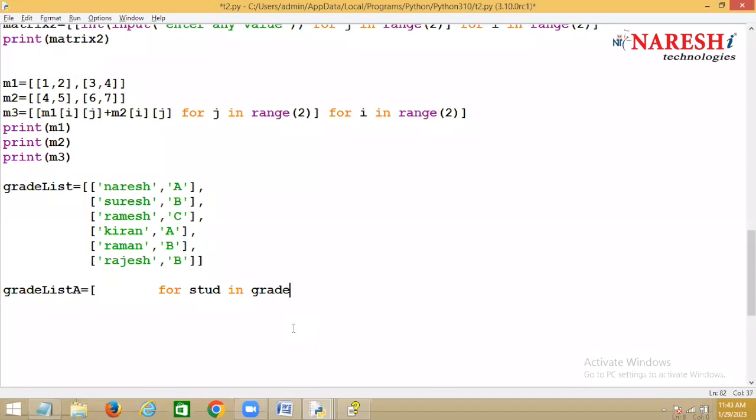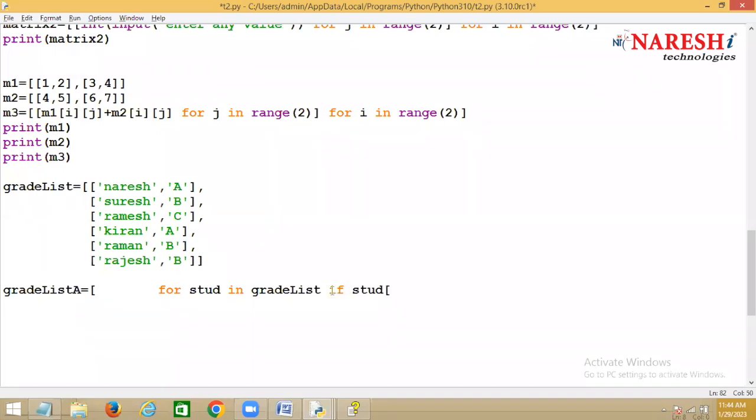See what I'm saying is grade list. See here. So each element you are reading, each element in the list is what? A list. This list is assigned to which variable? Student. Okay, now. So if